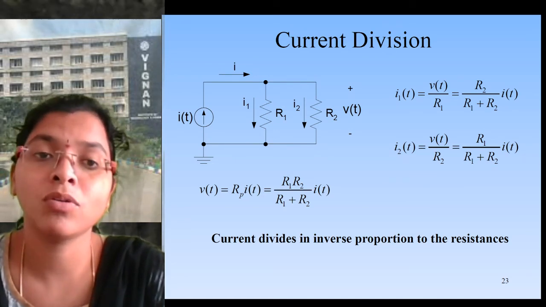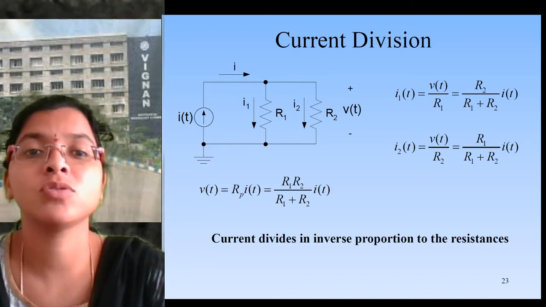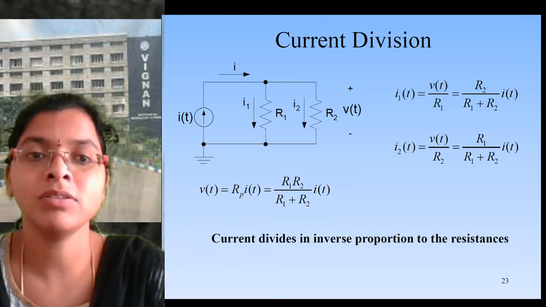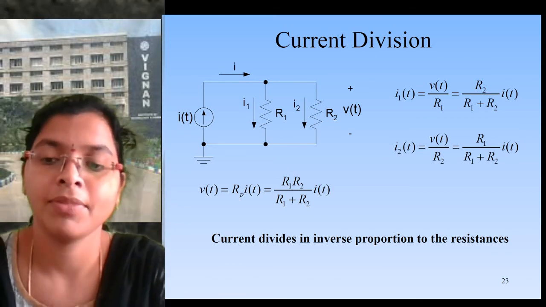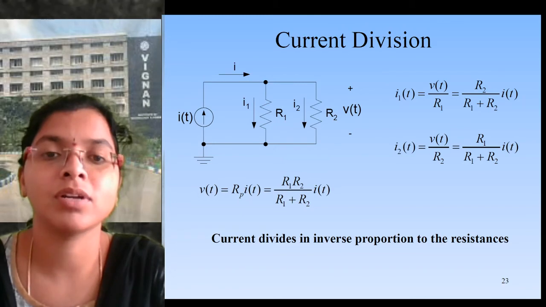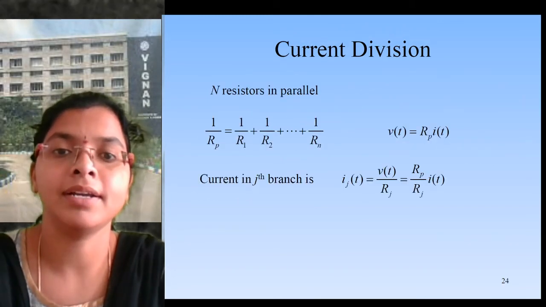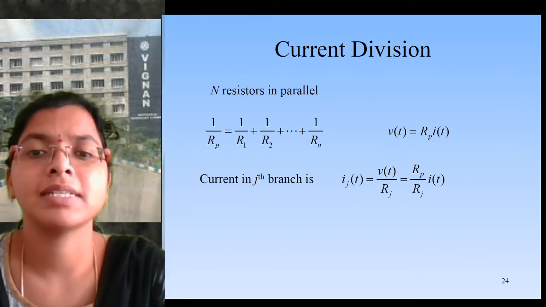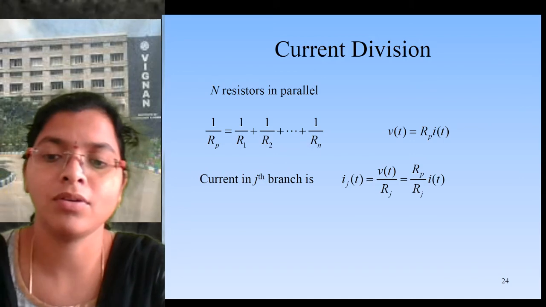In voltage division there should be a voltage source in series with the resistor, and here in current division there is a current source in parallel with the resistors. So it is entirely opposite, don't confuse. Opposite resistance by total resistance here, same resistance by total resistance there. This is the current division principle.